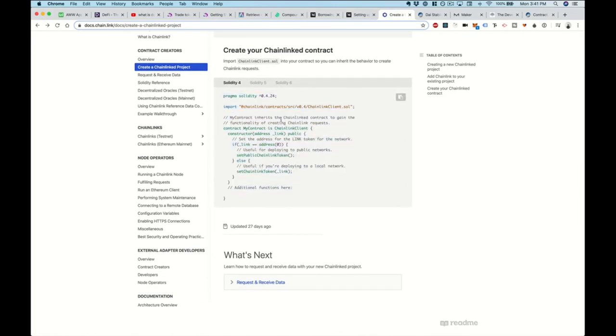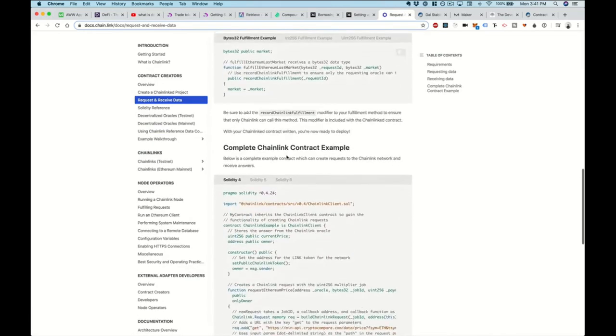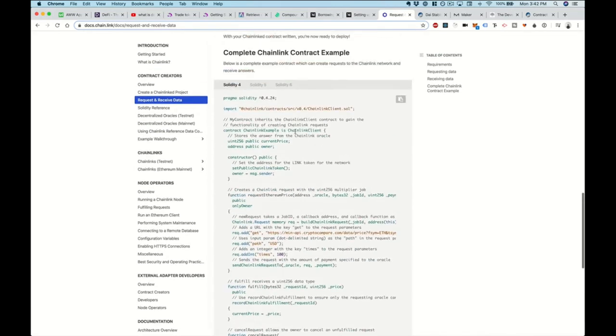Essentially, you can create your own smart contracts that have a connection to Chainlink. They provide you with their own smart contracts with their addresses and everything. And you just do some basic initialization inside your smart contract like this. Essentially what you do is request very specific data, and you can receive it. And then they have even a full example here about how you get the request and use it inside your app. So let's look at this request Ethereum price.